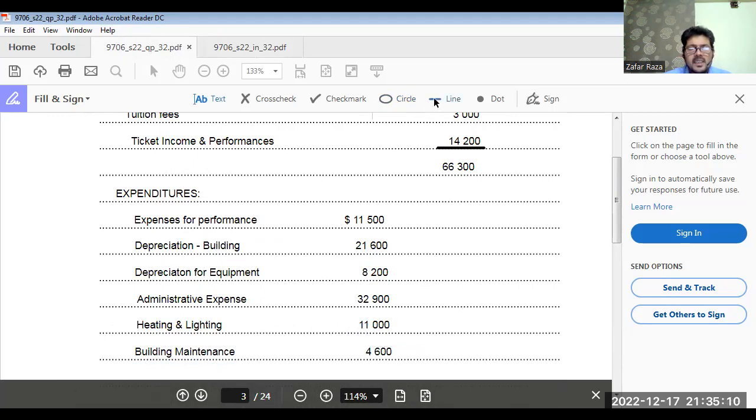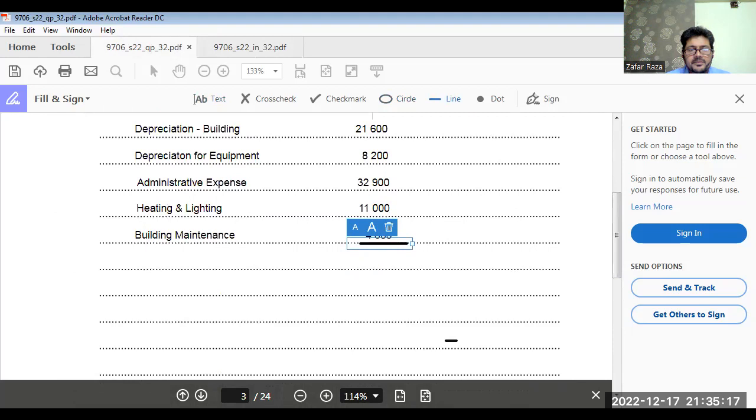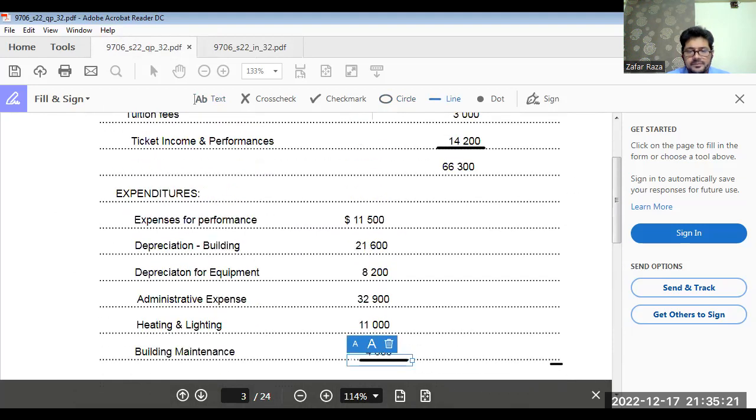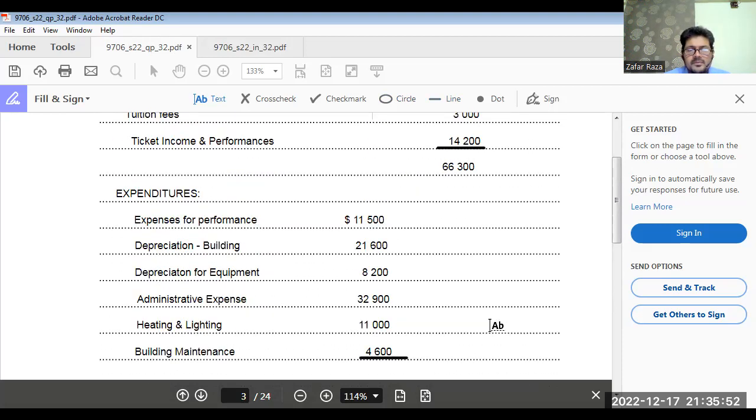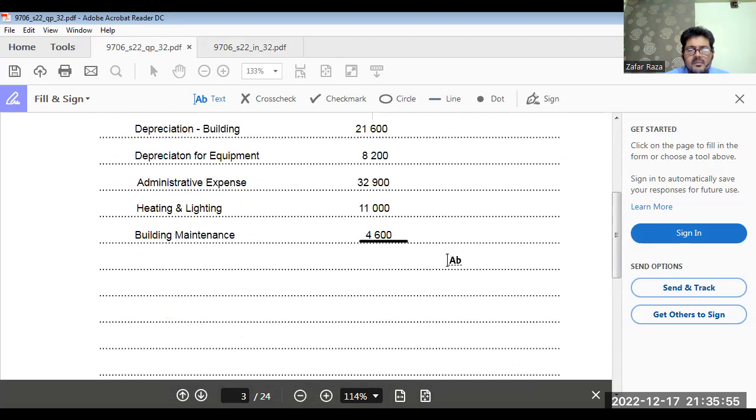So when we get the total here, total expenditures, we report in this column. $11,500 plus 21,600 plus 8,200 plus 32,900 plus 11,000 plus 4,600, that is 89,800. $89,800.